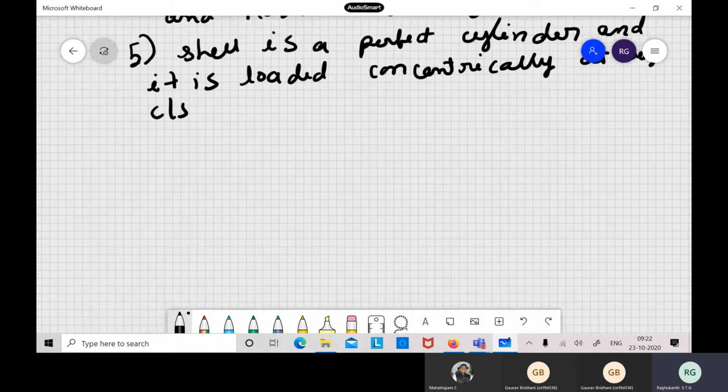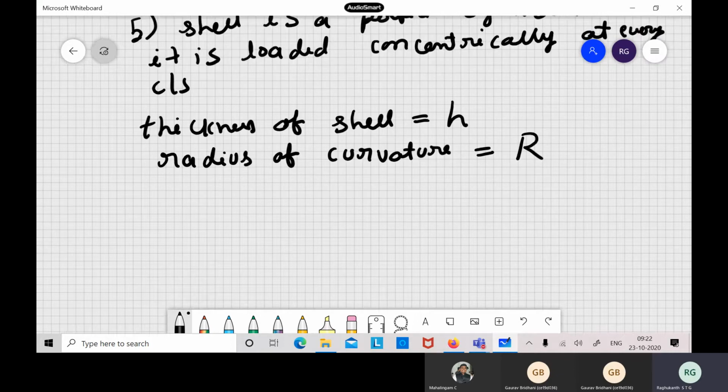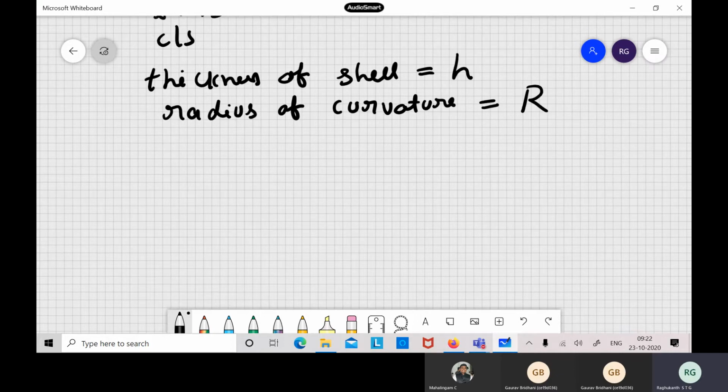Now, once you assume plane sections remain plane, what happens? The thickness of the shell is h and the radius of curvature is r. What is the main use of plane sections remaining plane?